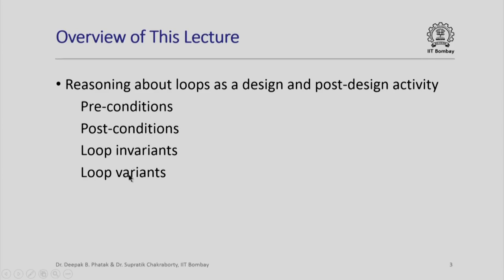loop variants, and soon you will see that these play a very important role when you try to reason about loops before you have written down your program, when you are trying to plan out your program, or even after you have written your program, if you want to make sure that the loop that you have written is indeed doing what it is intended to do. Preconditions, post conditions, loop invariants and loop variants have a very crucial role to play.